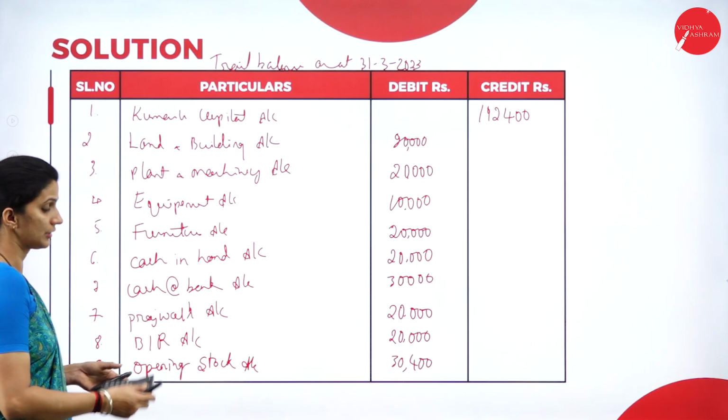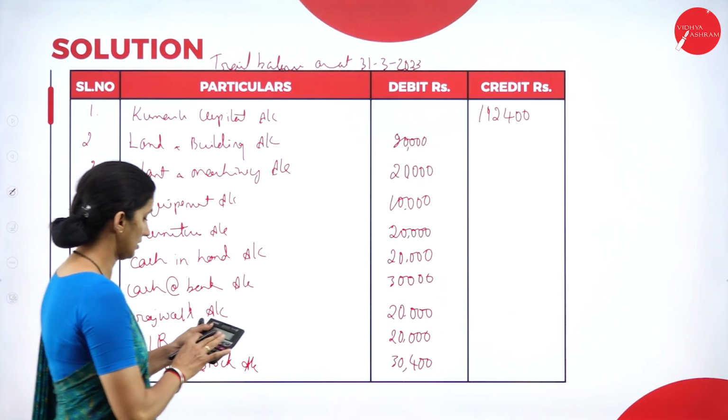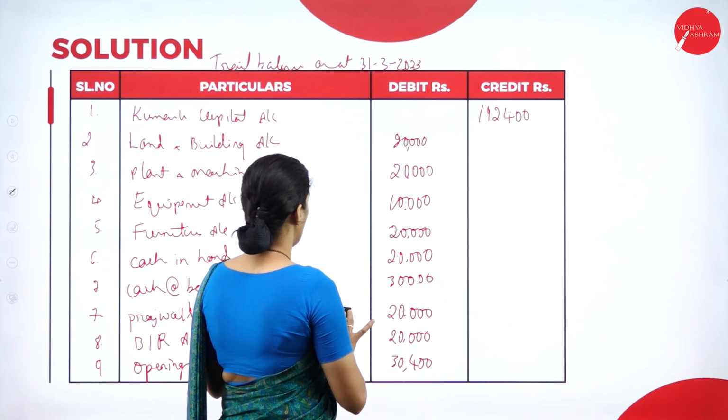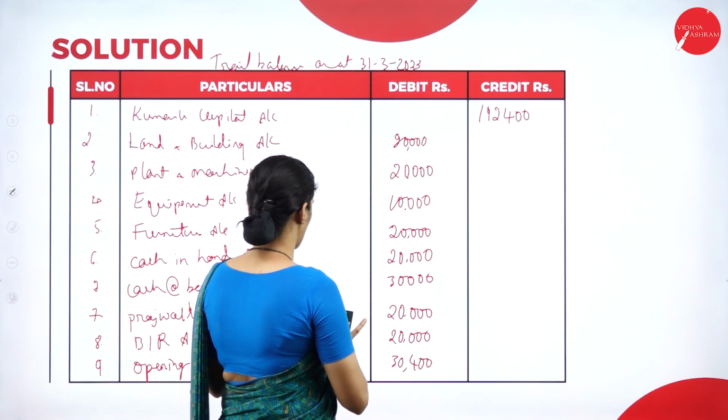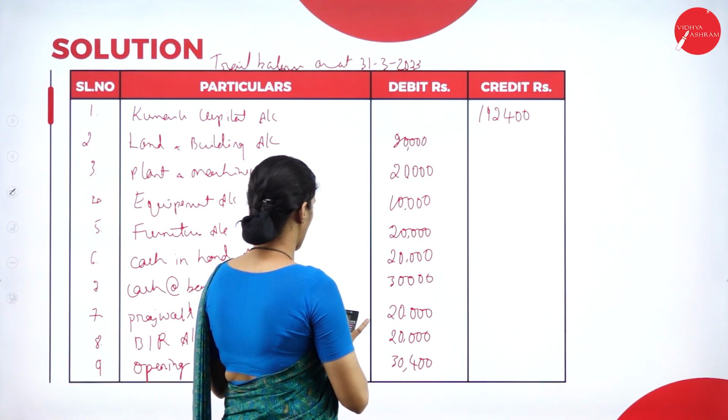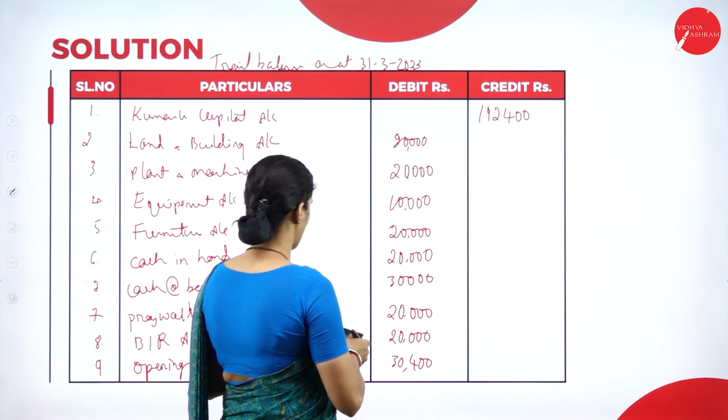Now we'll do the totaling. The debit side is 90,000 plus 20,000 plus 10,000 plus 20,000 plus 20,000, then 30,000, then 20,000, 20,000, then 30,400.